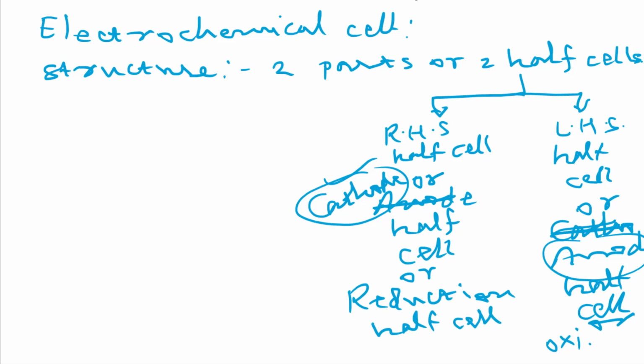These two parts are connected by an inverted U-shaped tube that is known as a salt bridge, as we will draw in the diagram. So now I'm drawing the diagram for this cell. We are to draw two half cells first. First we draw the left hand side half cell on the left, and then we draw the right hand side half cell here.